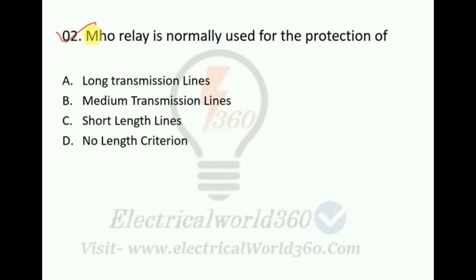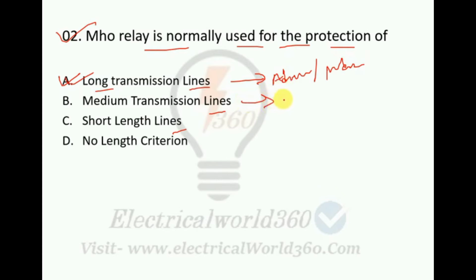This is question number 2. Mho relay is normally used for protection of long transmission lines, medium transmission lines, or short transmission lines. We should remember that the right option is option A. Mho relay is normally used to protect the long transmission line. Not only mho relay, the admittance relay is also used to protect the long transmission line. To protect the medium transmission line, we use the impedance relay, and to protect the short transmission line, we use the reactance relay.